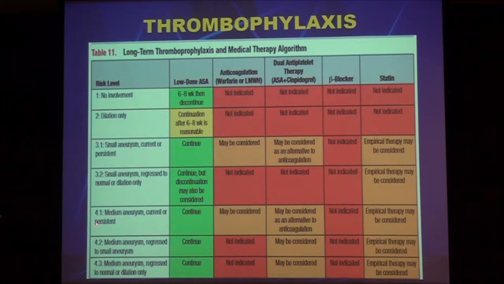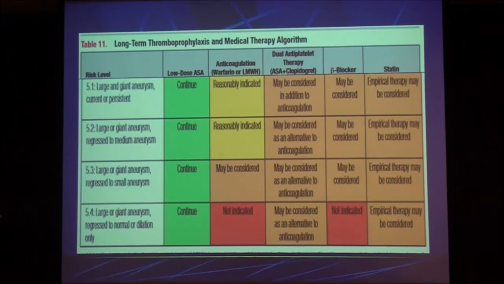Medium-sized aneurysm, current or persistent, continue aspirin, okay? You can give your anticoagulation, warfarin, clopidogrel plus your statins. Take note that the beta blocker is only given for patients with giant aneurysm. Okay? Again, continue the aspirin.